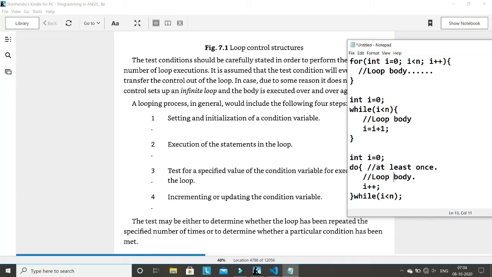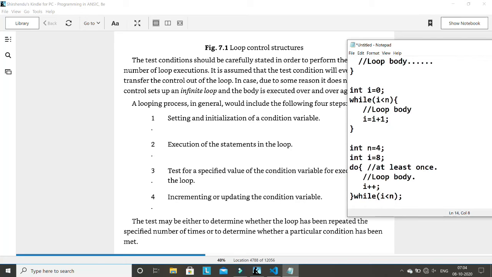So it means that whatever your condition is, suppose I assume that integer n is 4 and the initial value of I is 8. When you go to this condition, what will be the value? Is I less than n or not? The initial value of I was 8, and in this line I is already changed, so now I is 9. But the value of n is 4, so this condition is false, so it will come out of this do while loop. But even though it is coming out, it has already executed this loop body once. So that is the main advantage of do while.